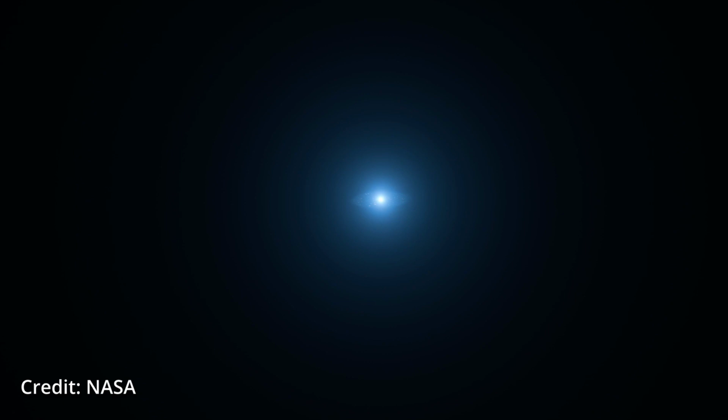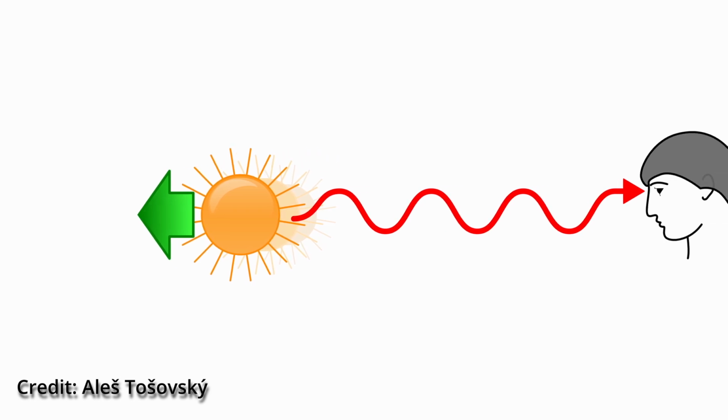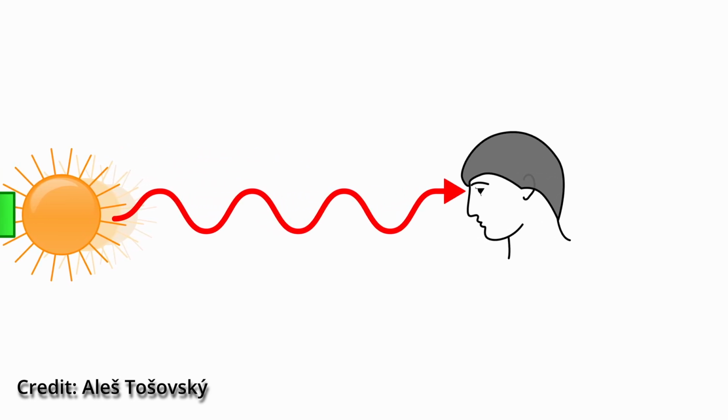Today, when we observe distant galaxies, we see them accelerating away from us. This is due to the expansion of the universe, leading to the light we receive from these galaxies being redshifted. The wavelengths of the light that we receive from these galaxies are longer than they otherwise would be if they weren't accelerating away from us.